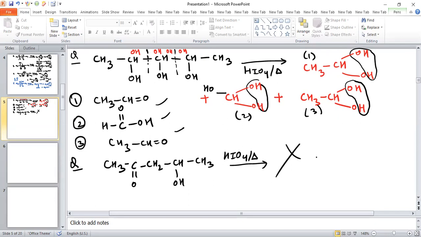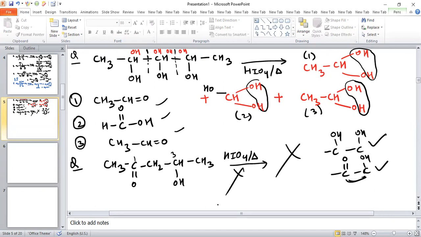Why? Because for oxidation with HIO4, either two OH groups must be at vicinal position, or one double bond and one OH group must be at vicinal position. But here it is on the first, so it is on the third position, therefore oxidation by HIO4 is not possible in this case.